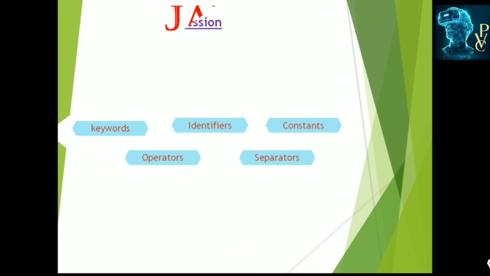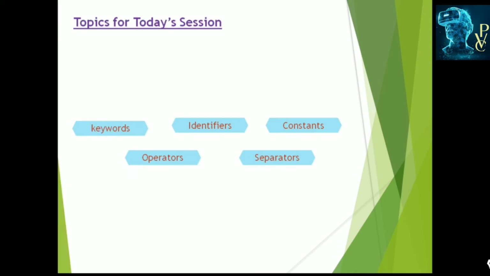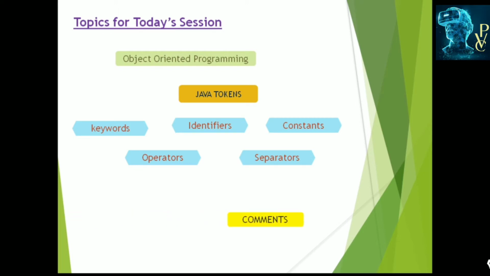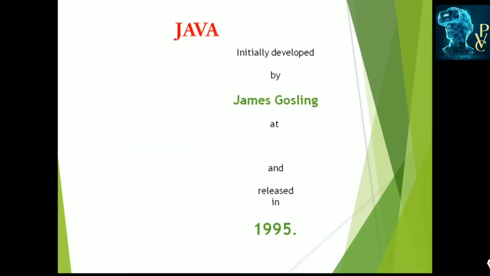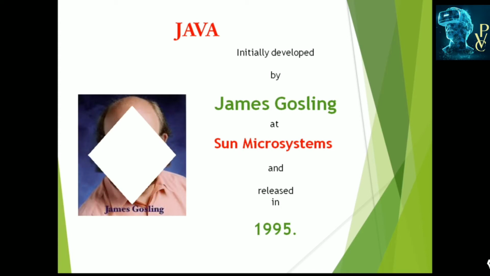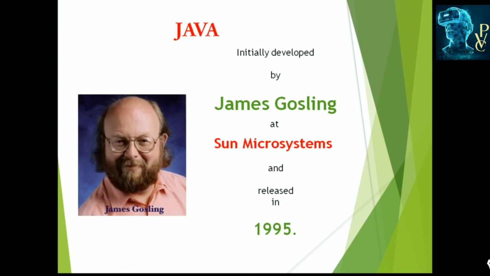The topics for today's session are object oriented programming, Java tokens, different tokens: keywords, identifiers, constants, operators, separators, and next we learn about comments in Java. Java was initially developed by James Gosling at Sun Microsystems and released around 1995.